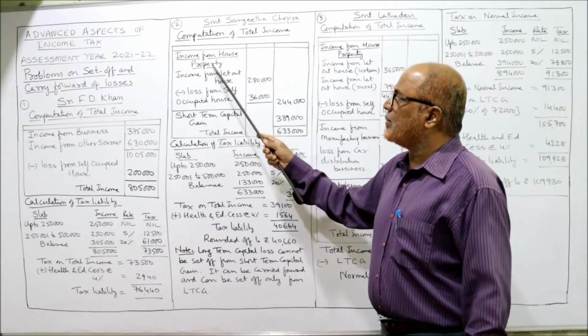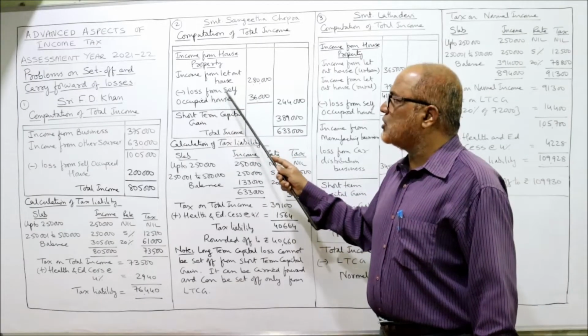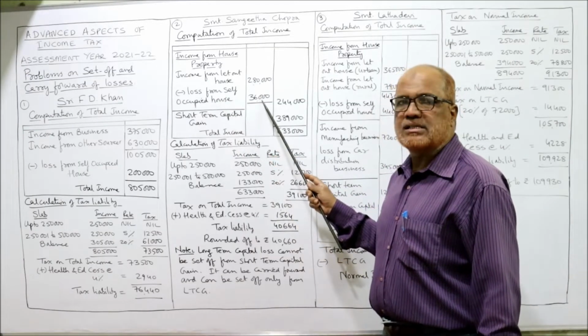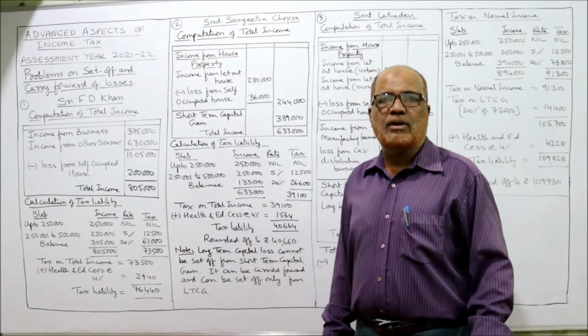So you can see income from house property. Income from let out house 2,80,000 minus loss from self-occupied house 36,000. Deduct, and we get 2,44,000 as income from house property.